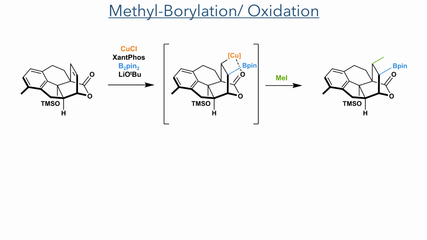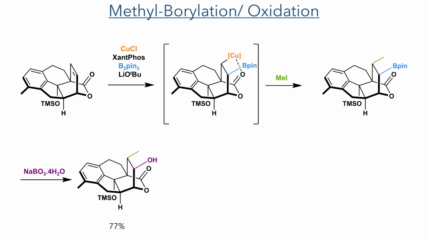This was carried out by reacting the compound with copper chloride, SanDiPhos ligand, bis(pinacolato)diboron, and lithium tert-butoxide. This added the pinacol borane and the copper complex across the double bond, and this then further reacted with methyl iodide, installing the methyl group in place of the copper. Further reaction of the compound with sodium perborate oxidized the boron group and installed a hydroxyl group in its place in a 77% yield.